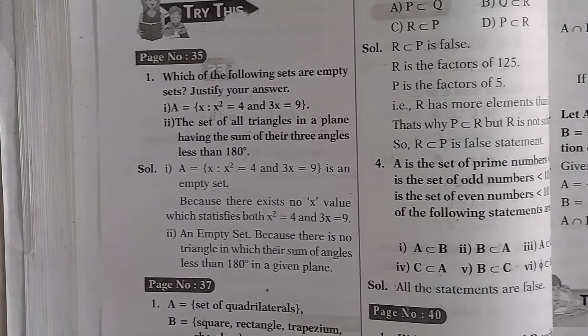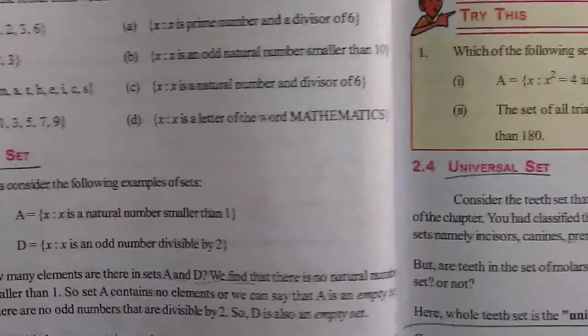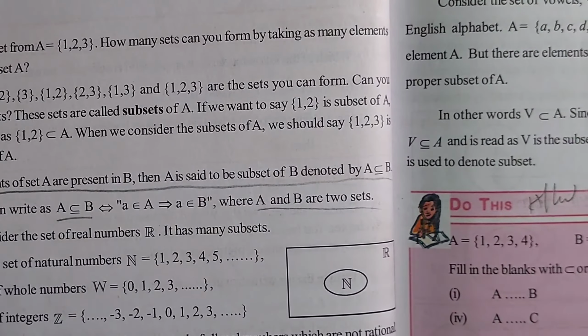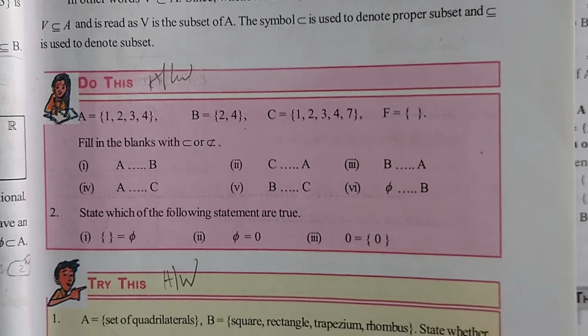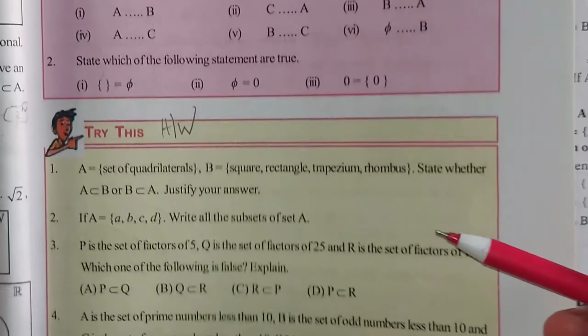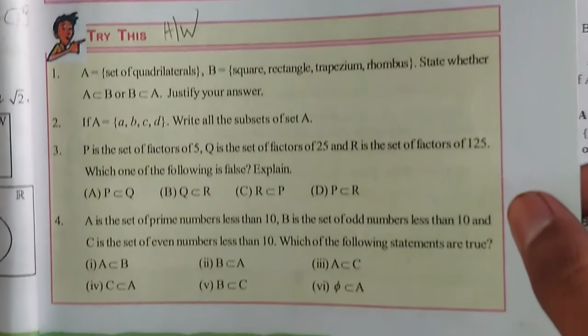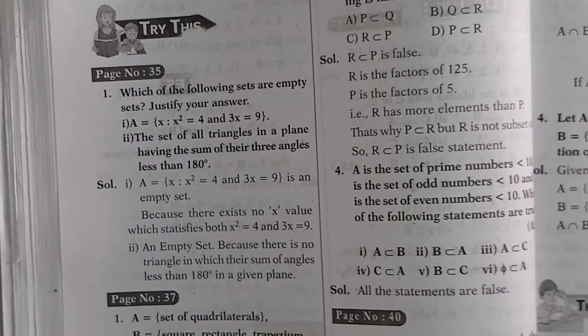Okay guys, let's move to the next page. Page number is 36. On page number 36 we don't have anything, and you can see here, guys, the page number is 37. In this we have one Do This. Guys, you can see here we have Do This one. After that we have Try This. Now we will see the answers to these 2 bits.